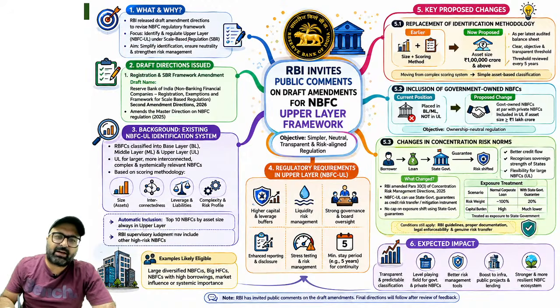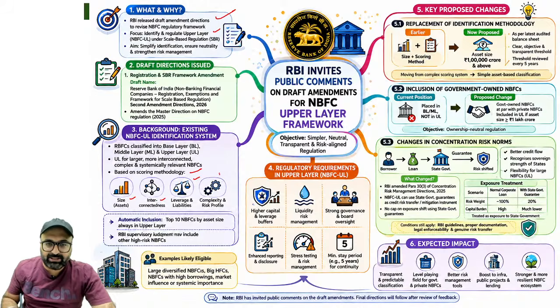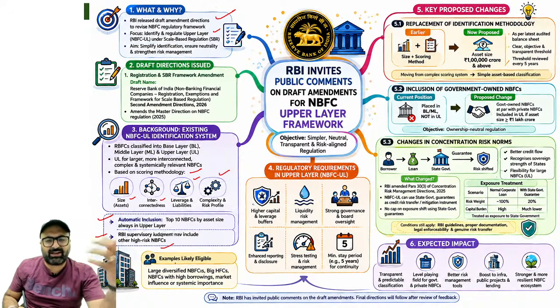तो क्या है ये? सर, RBI has given a draft related to upper layer NBFC which has been defined under scale based regulation. The draft comes up with a very clear identification which says NBFCs are classified into base layer, middle layer and upper layer. In case of upper layer, it is based on scoring methodology which talks about size, interconnectedness, leverage and liabilities, as well as complexity and risk profile. Automatic inclusion is top 10 NBFCs by asset size, and RBI supervisory can include the other high risk NBFCs as well.